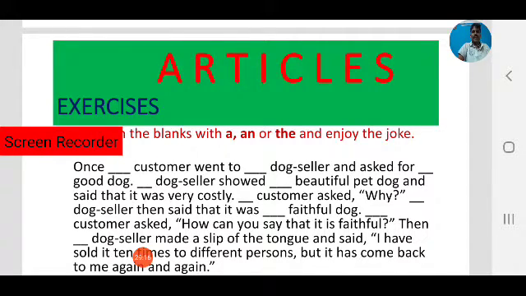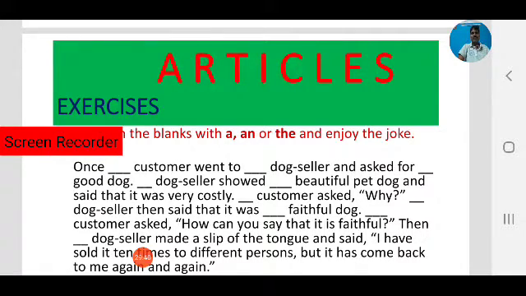Customer asked why. Dog seller then said that it was faithful dog. The customer asked, how can you say that it is faithful? Then dog seller made a slip of the tongue and said, I have sold it 10 times to different persons, but it has come back to me again and again.